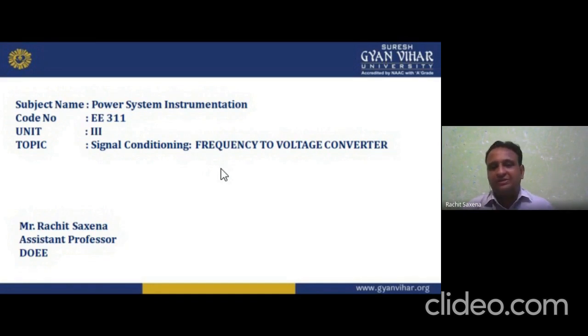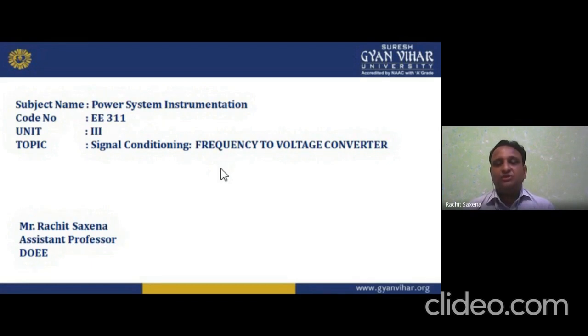So these all are the instrumentation part of unit number three, that is signal conditioning: instrumentation amplifier, isolation amplifier, optocoupler, analog divider, multiplier, so many things. And a magnetic coupler is also there, similar to the isolation transformer used for isolation. And now we are going to study today in our lecture the frequency to voltage converter.